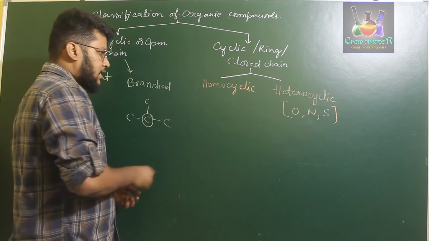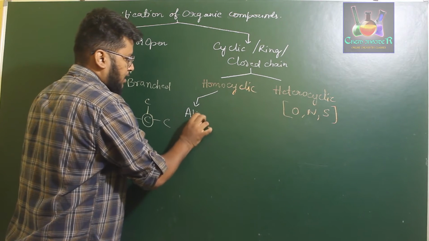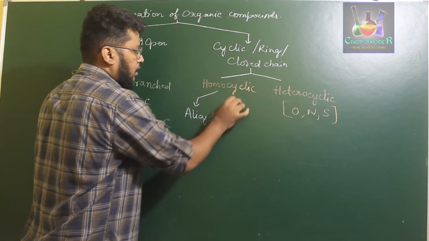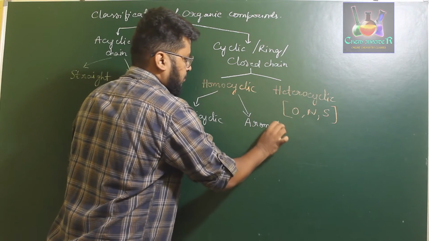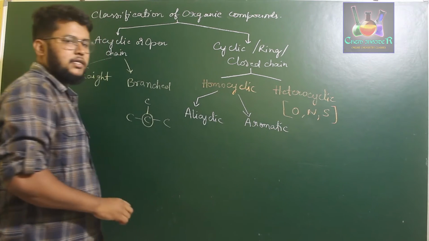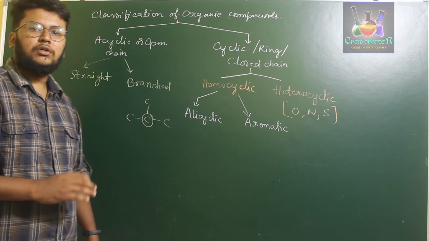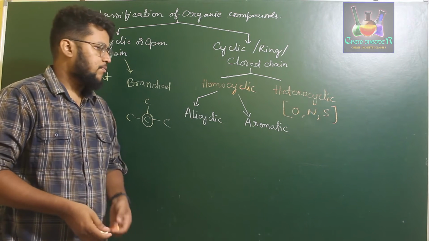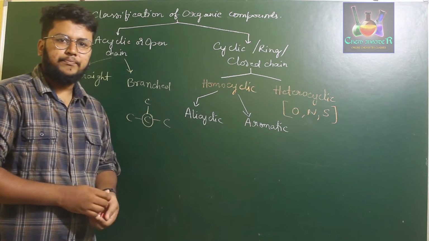One is alicyclic organic compound and the other one is aromatic organic compound. So what do you mean by alicyclic and what do you mean by aromatic?